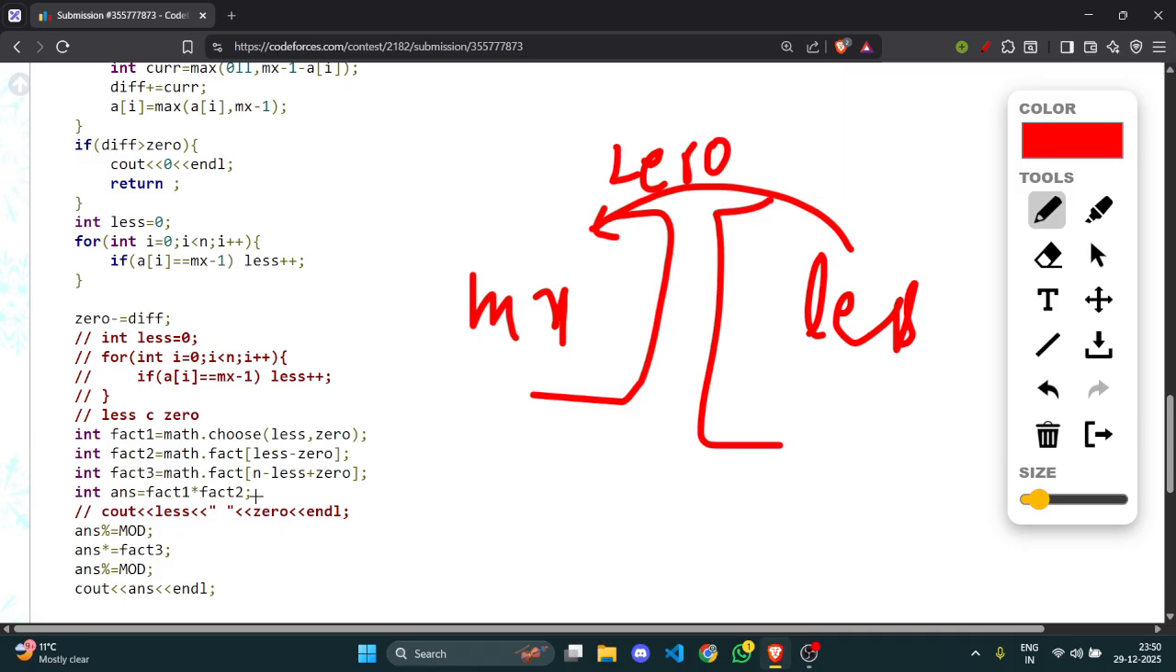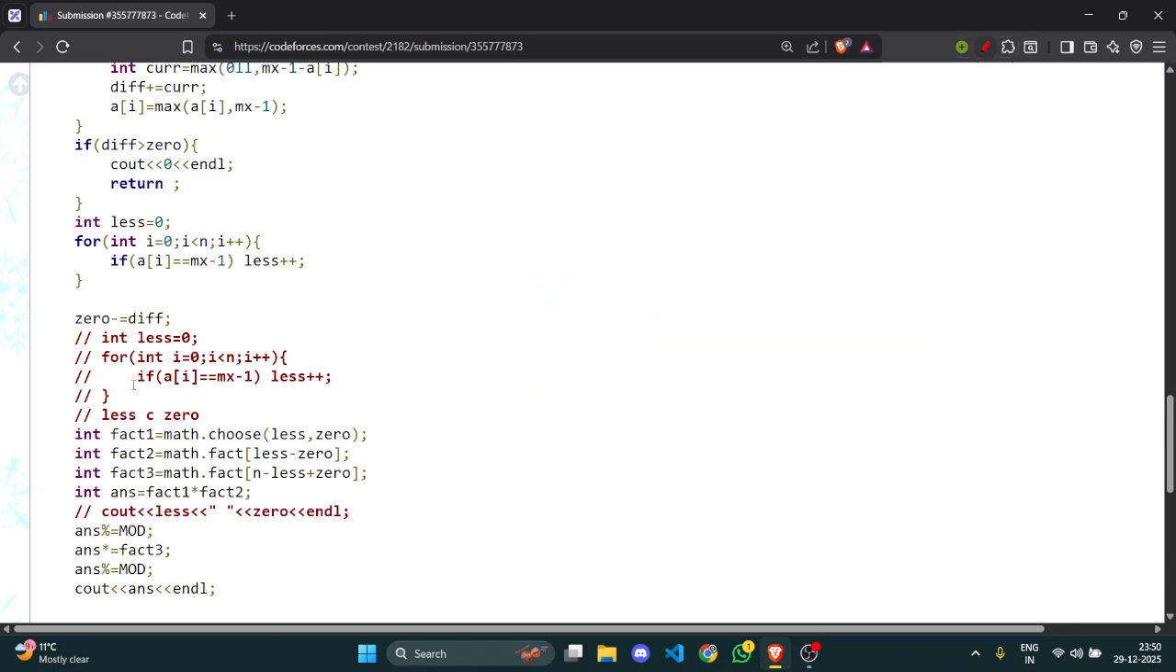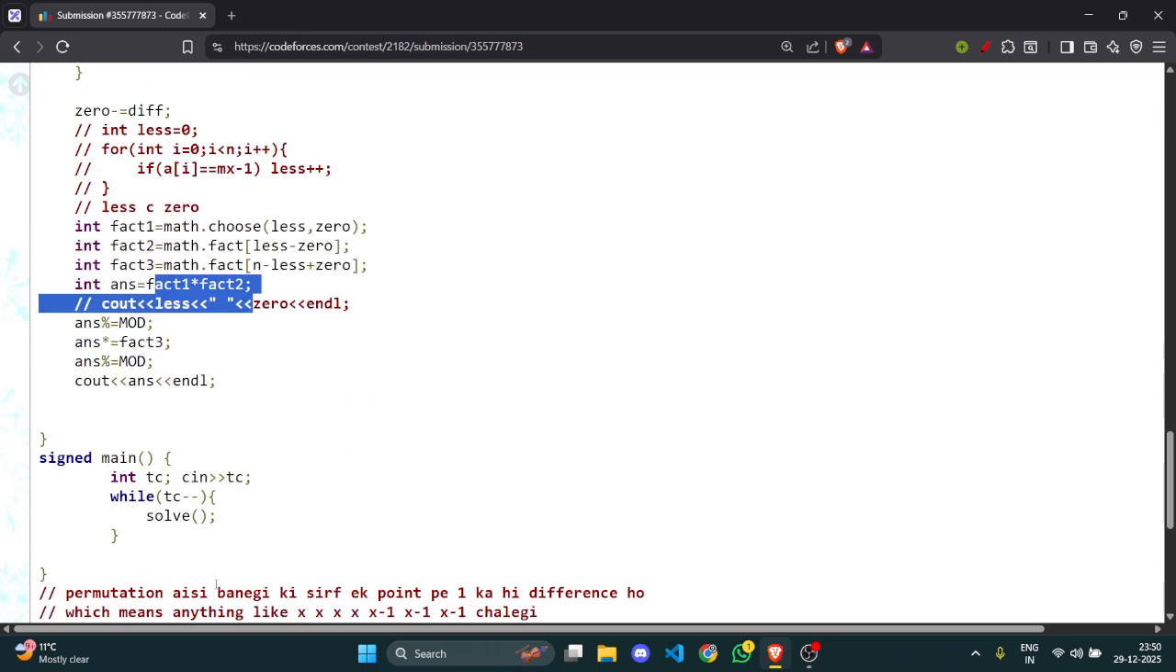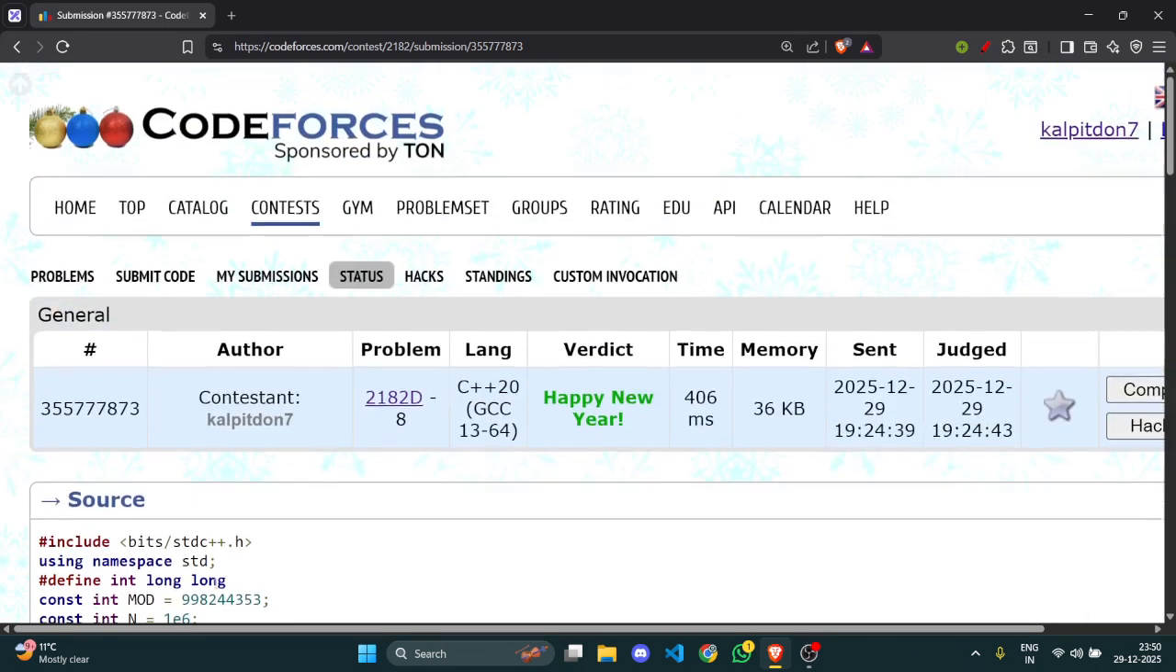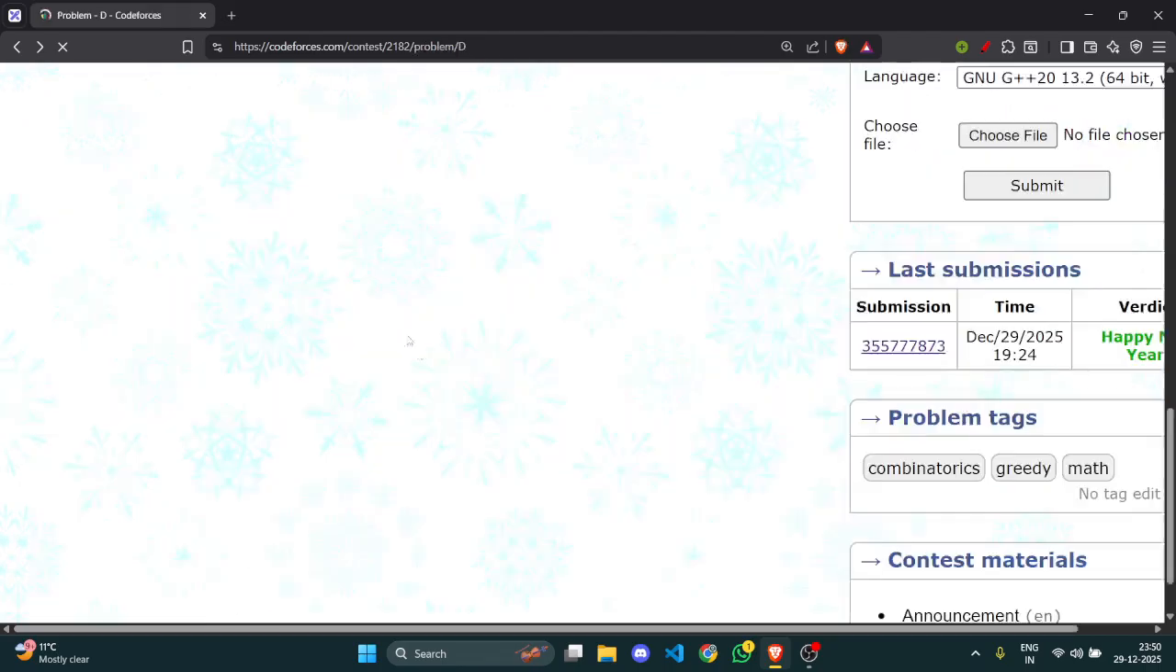So how many would be left in total? N minus less plus 0 would remain. If I put this to this, this would become less minus 0, and if this is this, this would be total minus less minus 0. So these two factorials. I multiply fact 1 into fact 2 into fact 3, and this would be our final answer. Okay, so I hope this is clear.